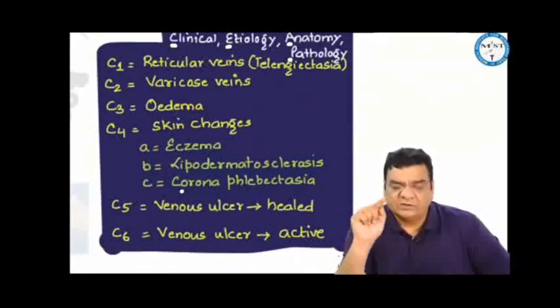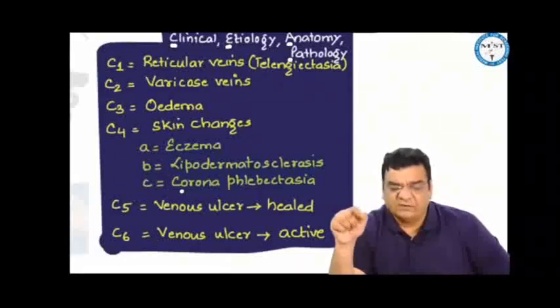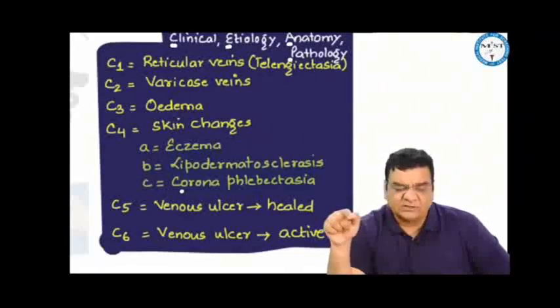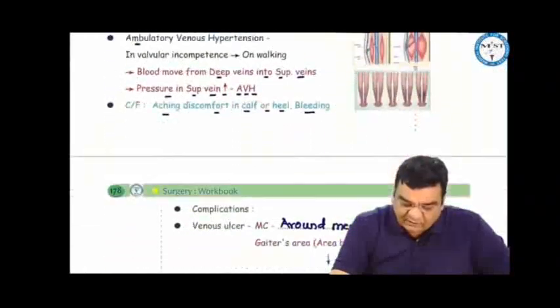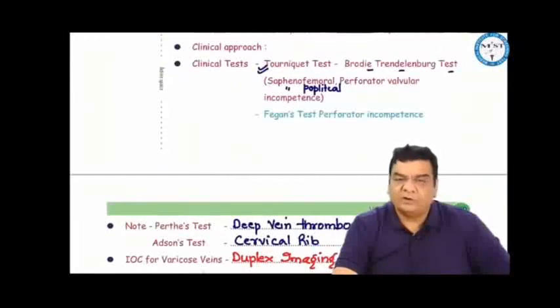C1 reticular, C2 varicose, C3 edema, C4 skin changes, C5 healed ulcer, C6 active ulcer. C4 has ABC: A eczema, B lipodermatosclerosis, and C corona phlebectatica. We can perform some clinical tests to identify which valve is incompetent, whether it is the saphenofemoral, saphenopopliteal, or the perforator valves.